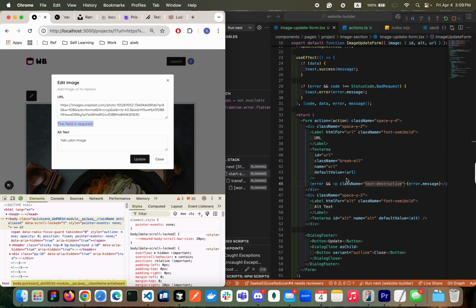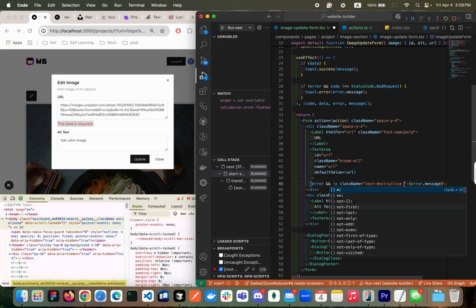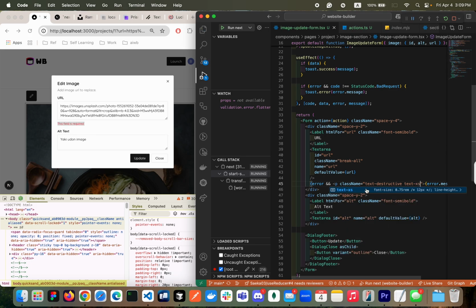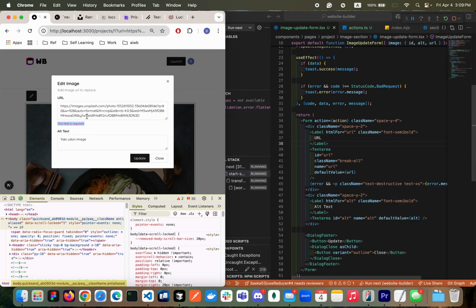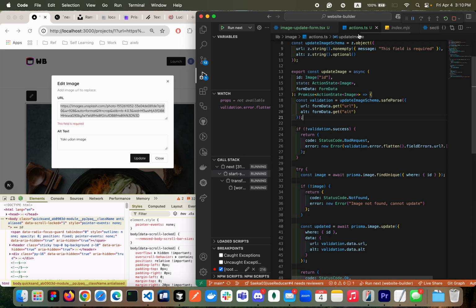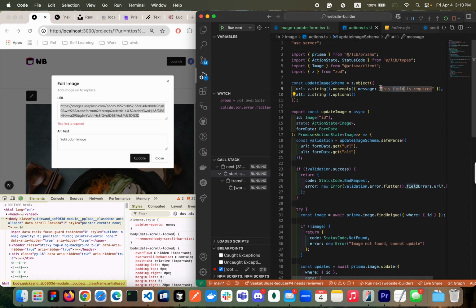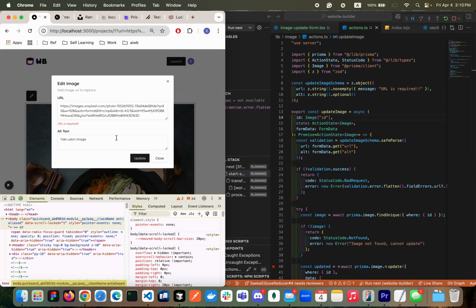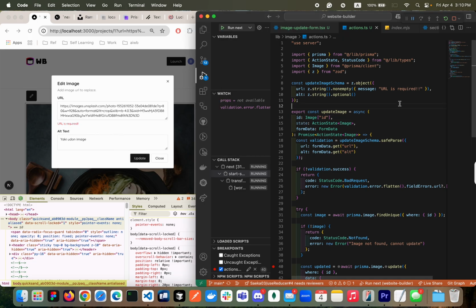Yeah, field is required. Let's make it smaller. So here the text extra small. Okay, looking good. For now, let's leave it this way. So this one is good. The field is required. URL is required. Let's change the URL is required. So URL is required. Looking good. Let's try one more. URL is required. Looking good. Looking all good. So one thing is done.